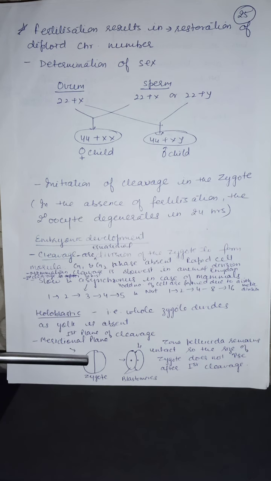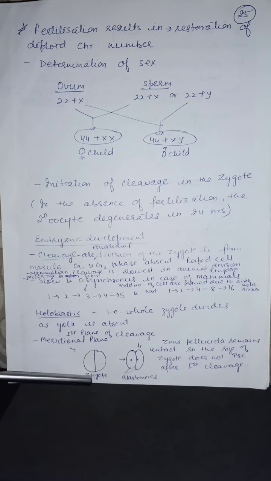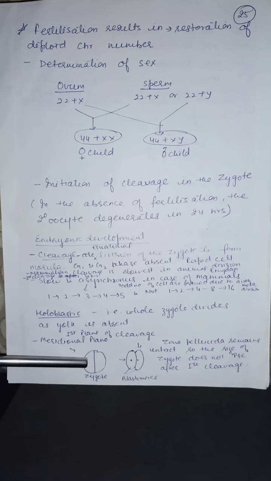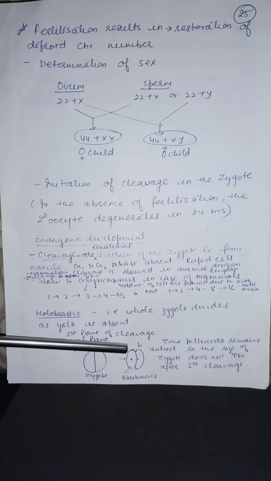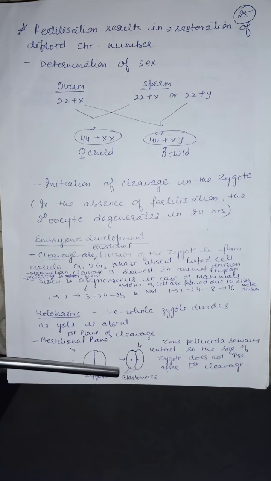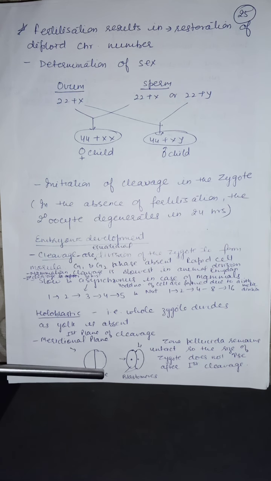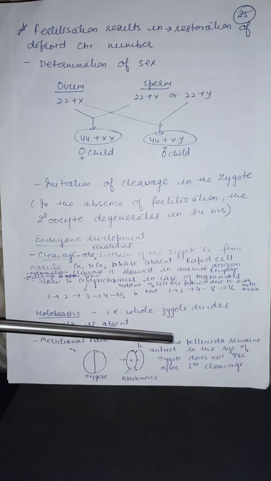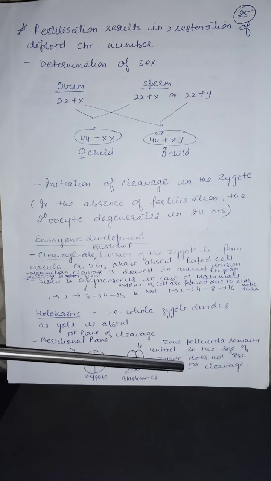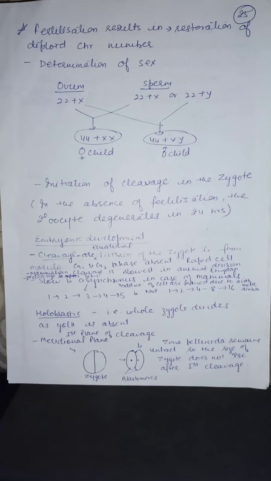The first plane of cleavage is meridional, like this, and the zygote will divide into 2 cells. The 2 cells formed are known as blastomeres. But the zona pellucida will remain intact around the zygote. Since it remains intact, the size of the embryo does not increase after the first cleavage. Till the 16 cell stage, that is the morula stage, the zona pellucida remains intact. That is, the number of cells will increase but the size will not increase.